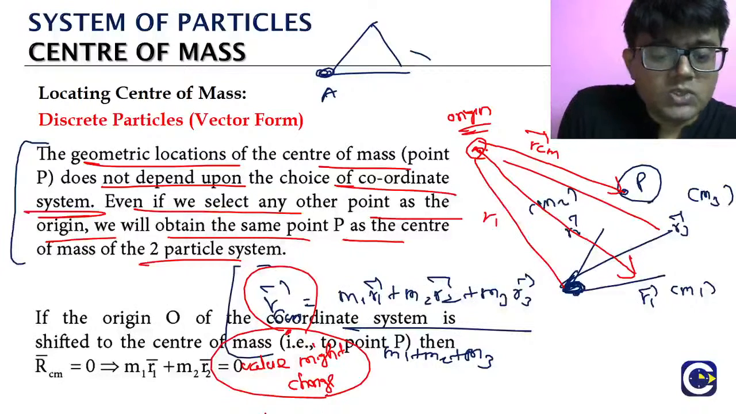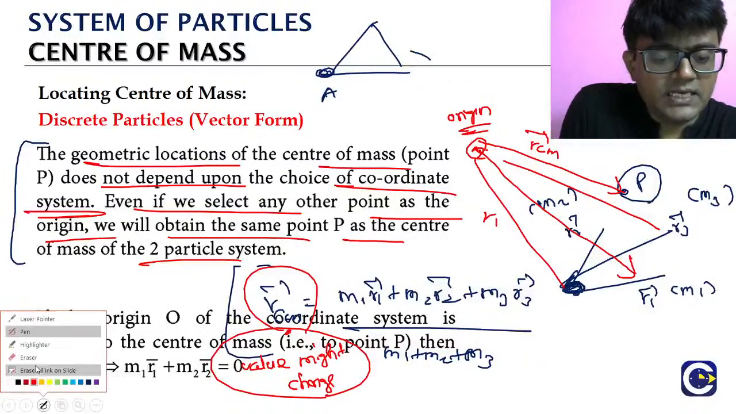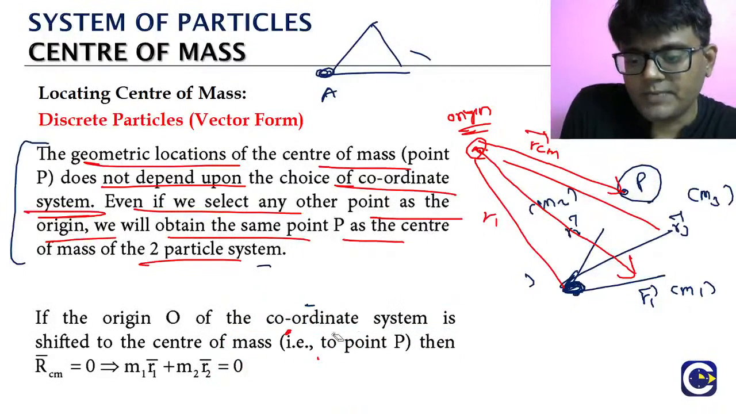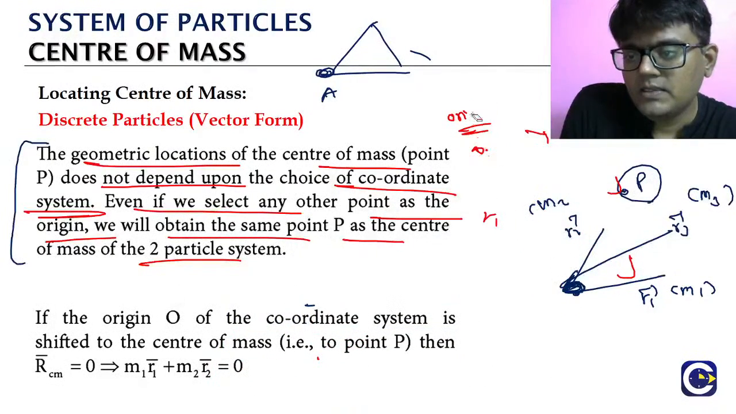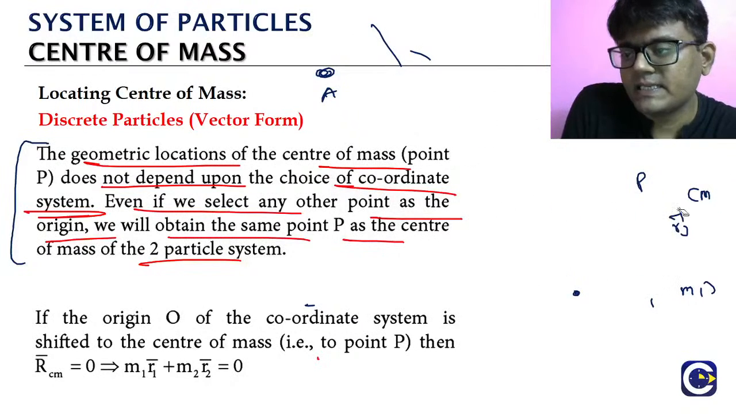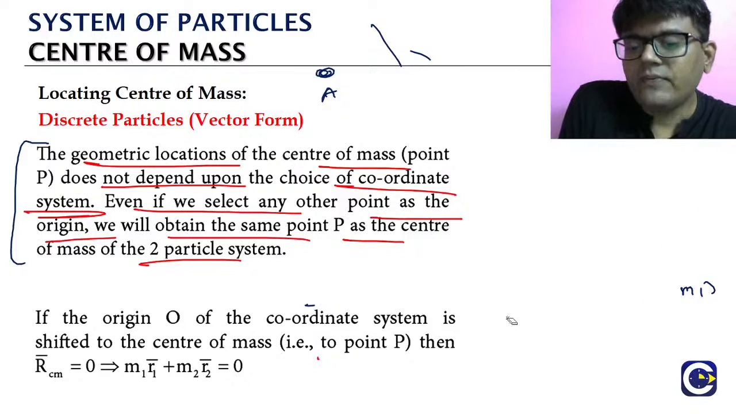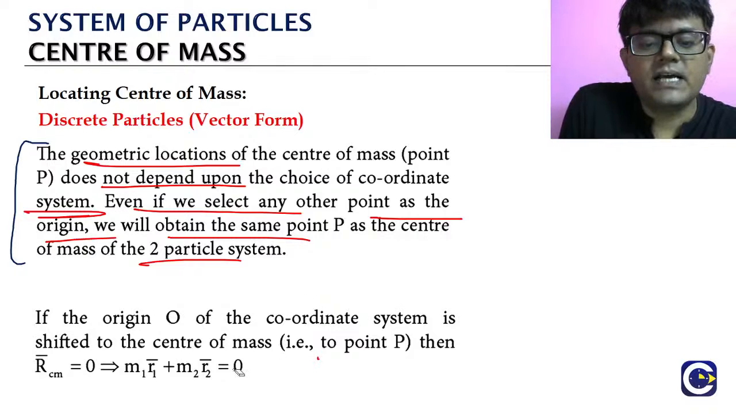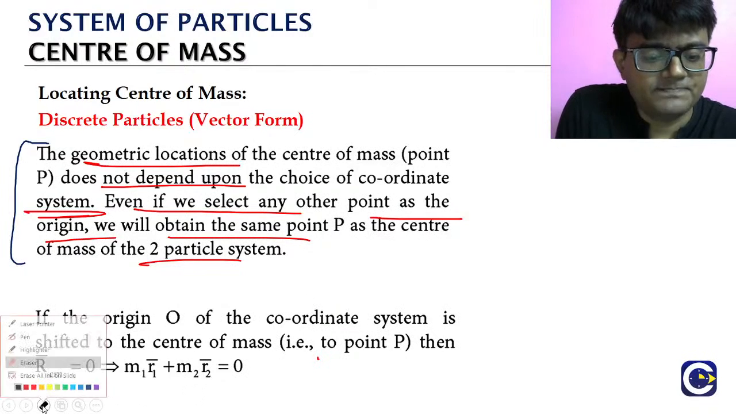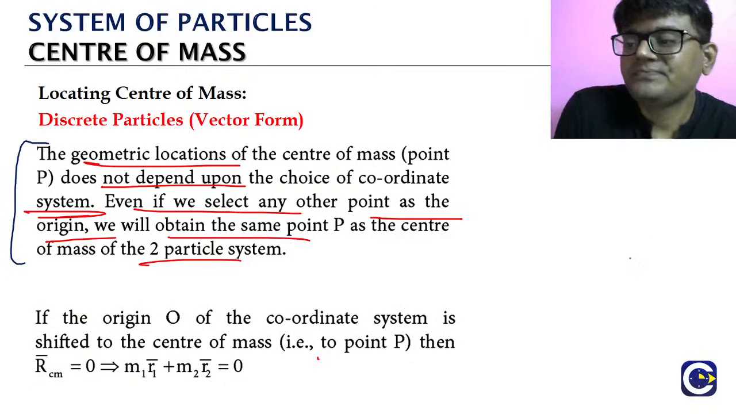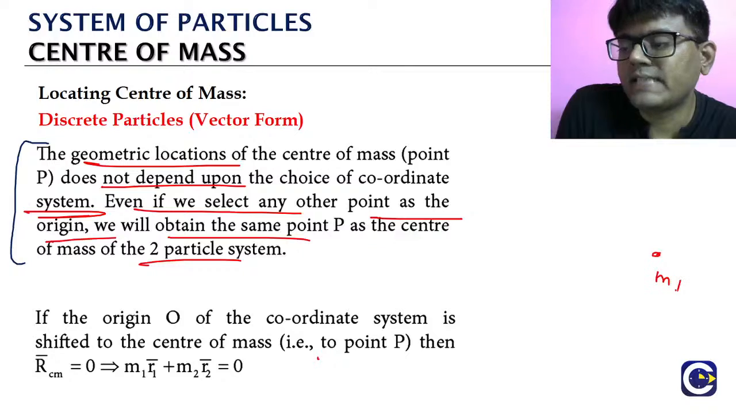Next, this is like a derived point from the earlier point. Look here, what is this particular statement telling us? If the origin O of the coordinate system is shifted to the center of mass. So we can shift the origin to any point, right? Look here, we have two masses, m1 here and m2 here. Okay? So this is our normal origin.